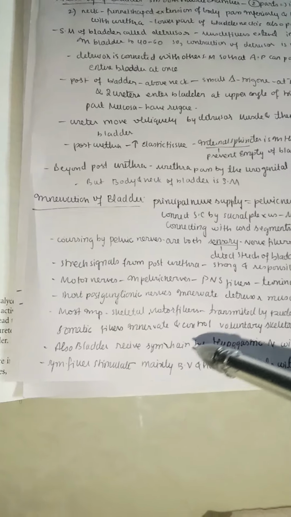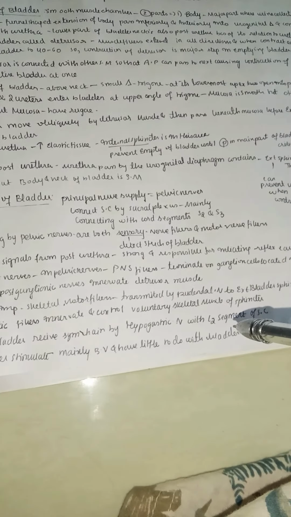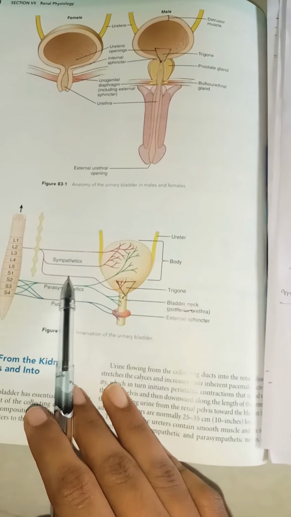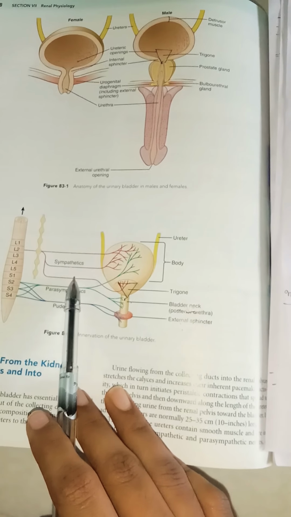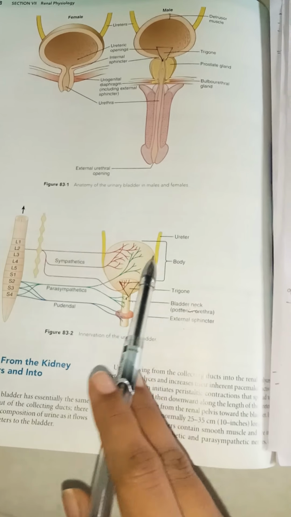Also, the bladder receives the sympathetic chain by the hypogastric nerve from the L2 segment of the spinal cord. You can see that from the L2 segment you get the sympathetic fibers mainly by the hypogastric nerve. This also supplies our bladder, especially the body of the bladder.